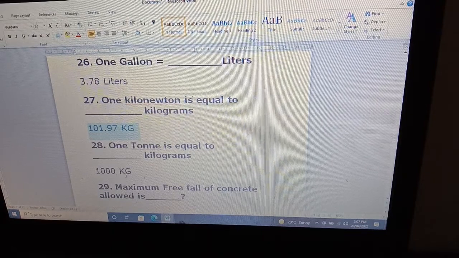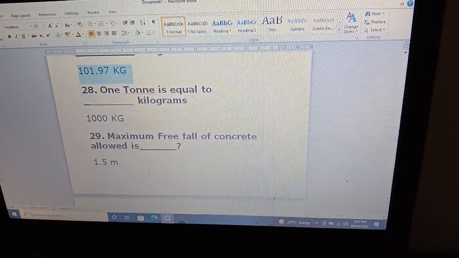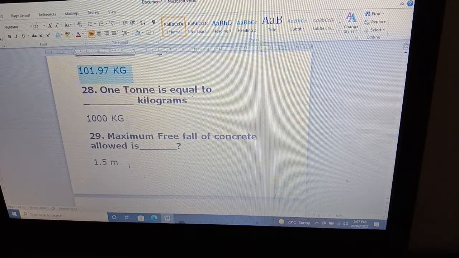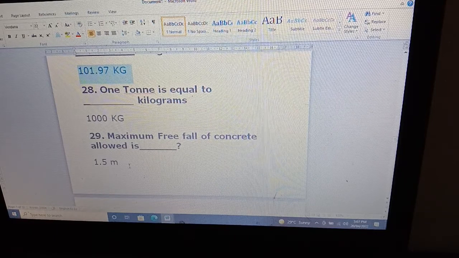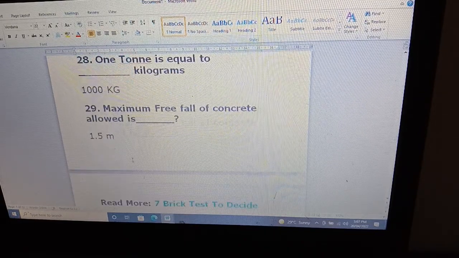One ton is equal to 1000 kg, and maximum free fall of concrete allowed is 1.5 meter. It means you can put concrete from a height of 1.5 meter. If you put it from more than 1.5 meter, then it produces segregation.